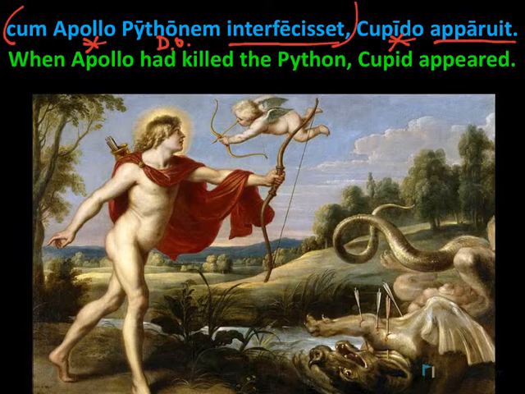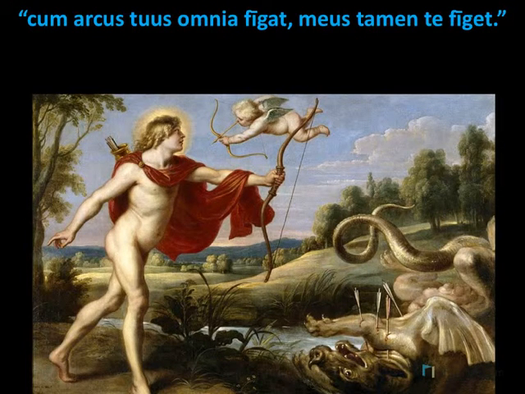Now, as you might notice, both Apollo and Cupid are gods who use a bow and arrow. Apollo has just used his to slay a monster, but Cupid, the god of love, is a bit more playful. So Cupid says to Apollo, Cum arcus tuus omnia figat, meus tamen te figat.